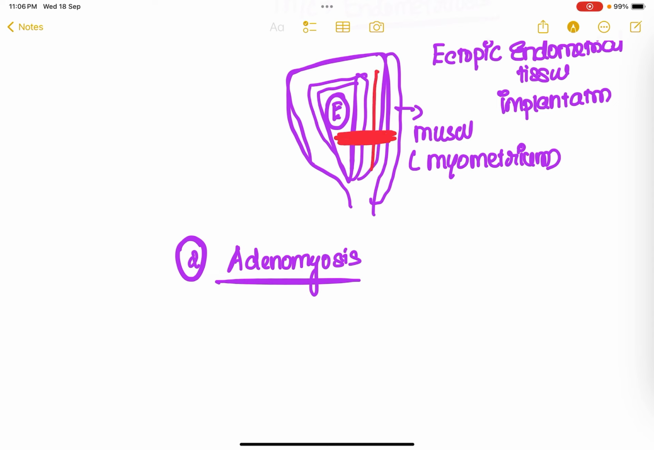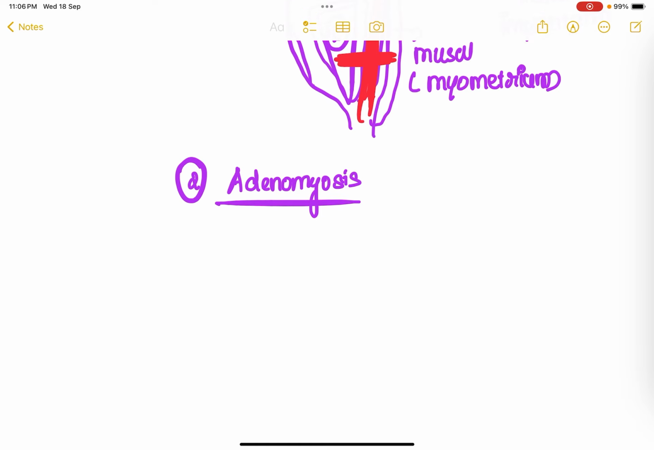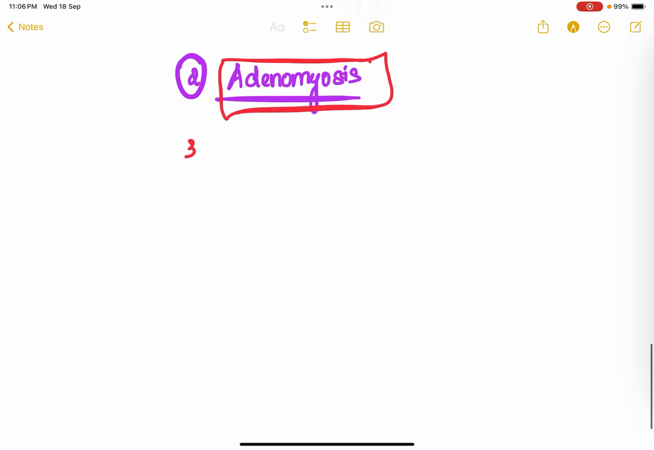So the junctional zone is going to get altered since this endometrium is going to grow into the myometrium, right? This condition where the endometrium grows into the myometrium is termed adenomyosis. This condition is also going to present to you with pain, dysmenorrhea.